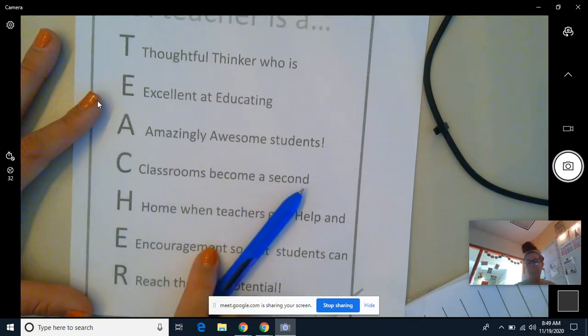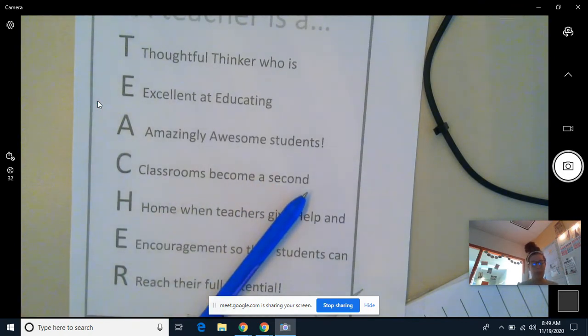I have a parent messaging me on Class Dojo, so I'm going to take a very quick minute and respond to that parent real quick, and then we will move on because the student's having issues.